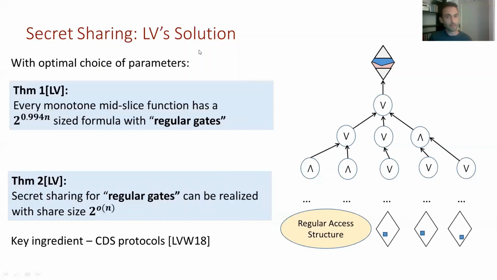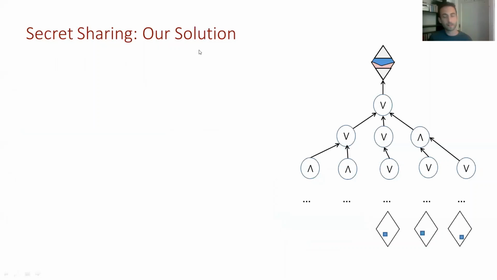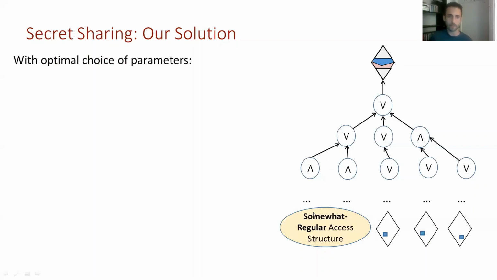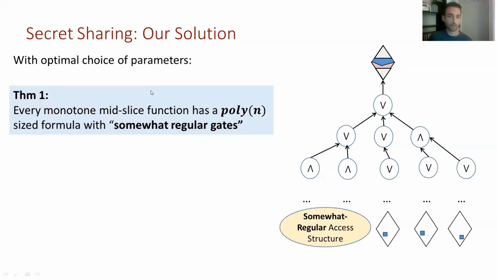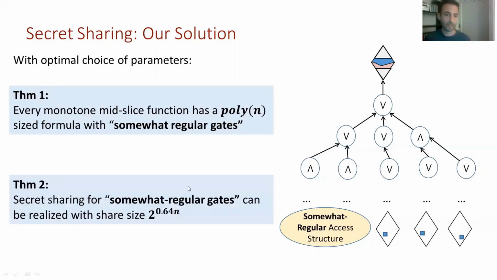So that was LV's solution, and we offered something in the same spirit, but that got better result, which is using a different kind of gate for different kinds of access structures, which we will call somewhat regular access structures. And for them, the size of the formula will be polynomial in n. So we're actually moving the heavy lifting part of the algorithm from the size of the formula to the size of these new gates.